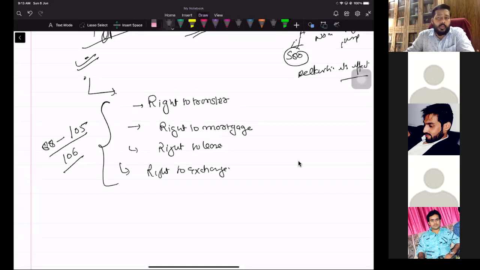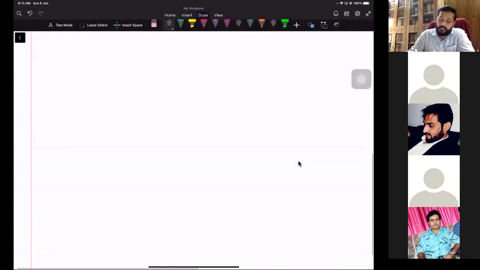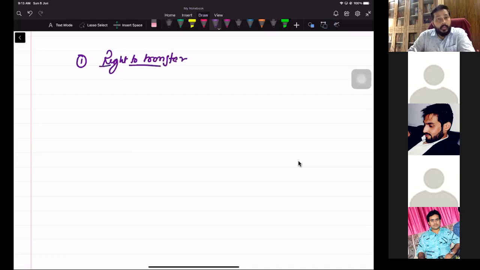So let us go one by one, section wise. My first topic of discussion is right to transfer, in the context of three perspectives: first, Bhumidhar with transferable rights, Bhumidhar with non-transferable rights, and Assami. We'll try to understand who has these rights and who doesn't.